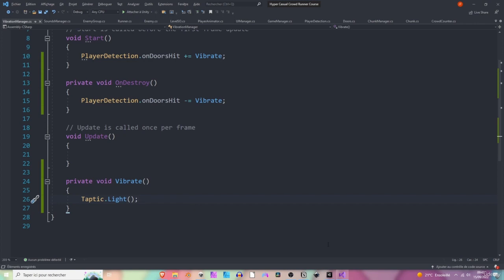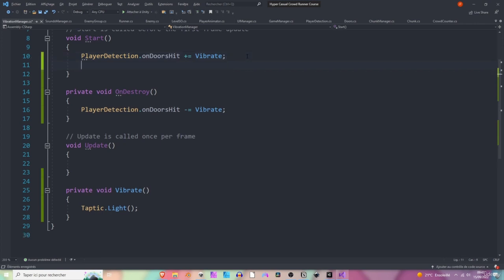I'm sorry because I can't make you feel this vibration, but you will have to try it for yourself actually. So sorry for that. It's the only thing I can't show you visually. Cool. Anyway, now I also want the phone to vibrate whenever we lose a runner. So I can say enemy.onRunnerDied plus equals vibrate.